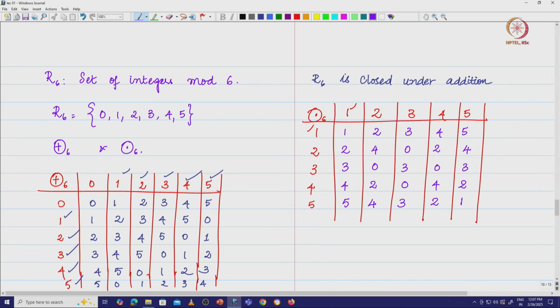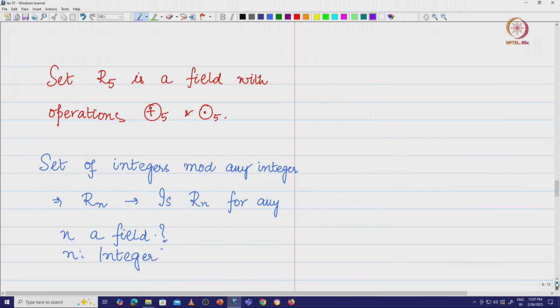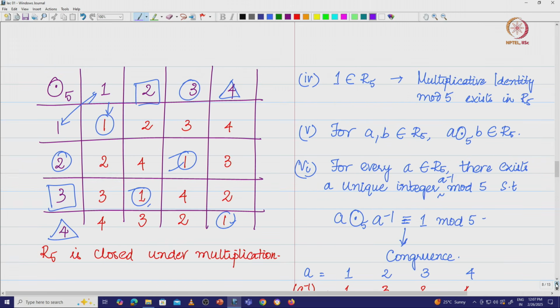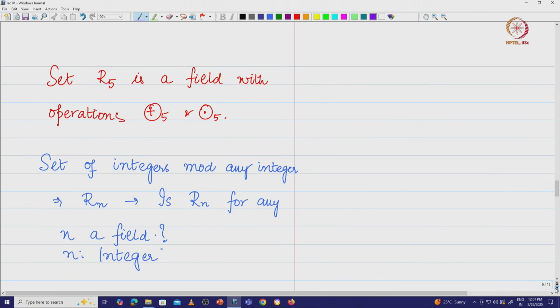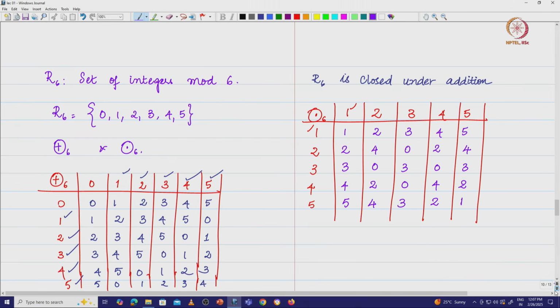Now, there is something interesting that happens here. In the case of mod 5, when we looked at the table for multiplication, we never found anything which is 0 in the table. We just took numbers from 1 to 4 in the column and in the row side, and when we multiplied and did a mod 5, we ended up getting numbers from 1, 2, 3, 4. But in this case, when we do this mod 6, we seem to have gotten into some mess.